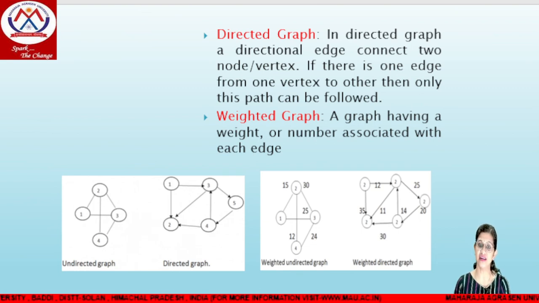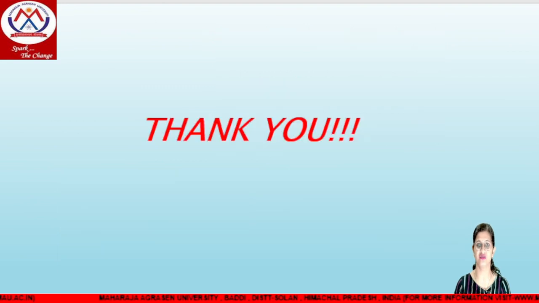We have the self loop graph, in which there is an edge from the first vertex to the first vertex. So this is all about graphs, in which we have different types of vertices and there is a relationship from one vertex to another vertex. So hope everything is clear up to this point. Thank you so much.